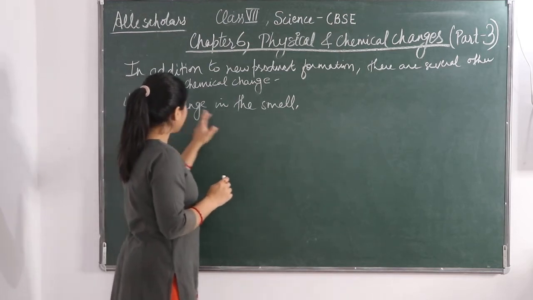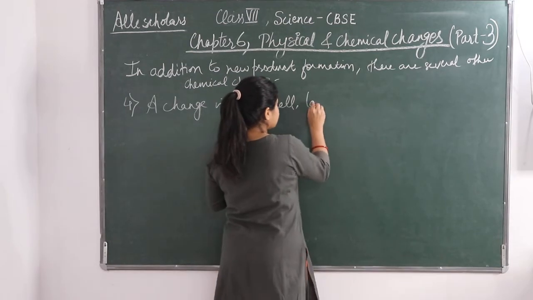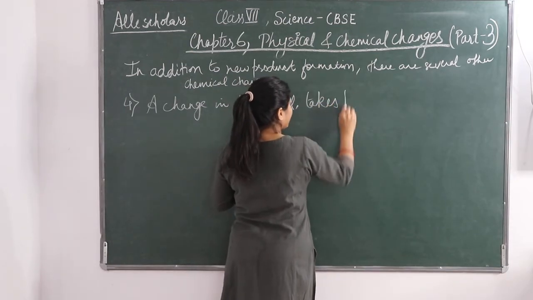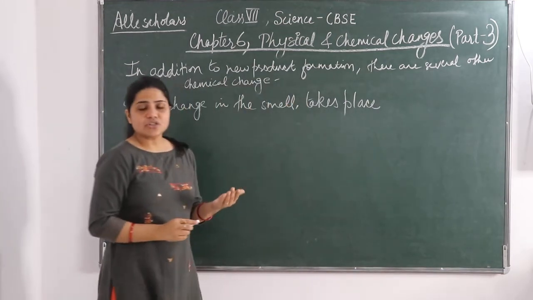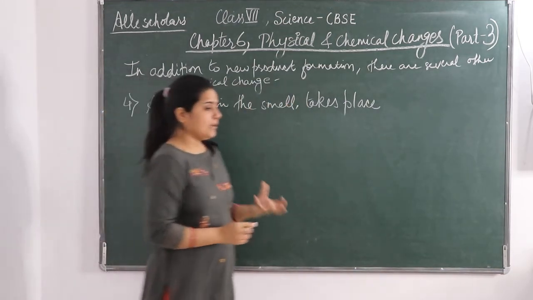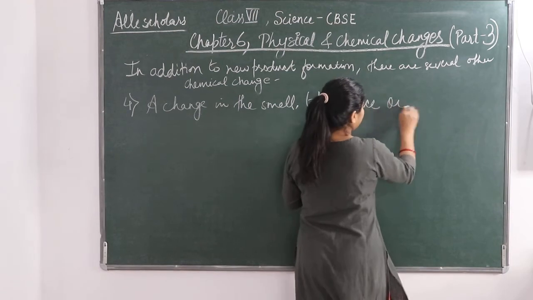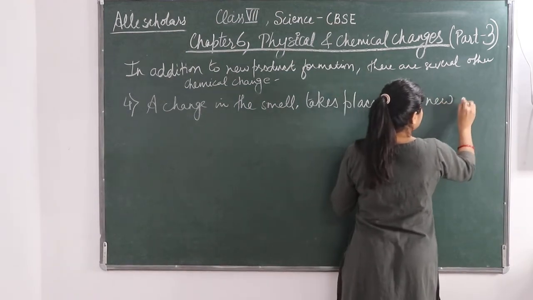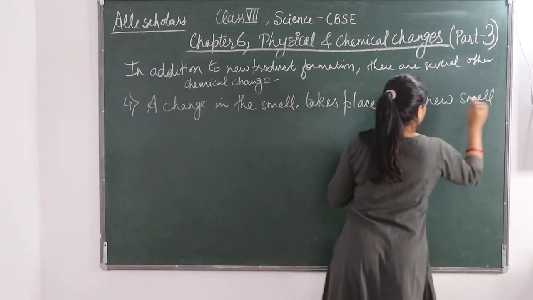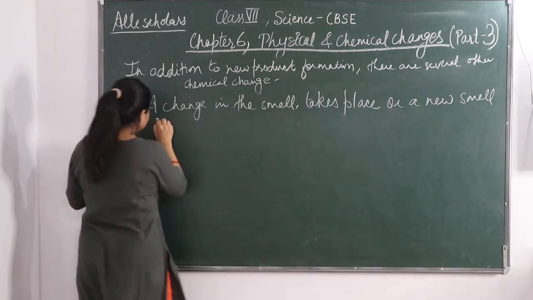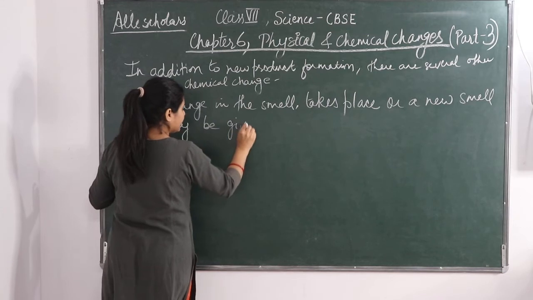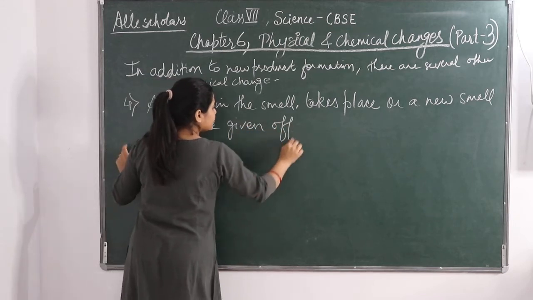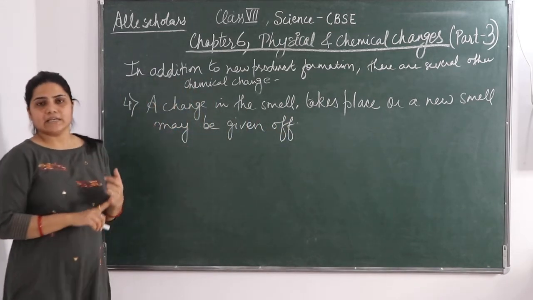So a change in the smell takes place, or a new smell may be given off. Okay, so there can be two cases in case of smell.